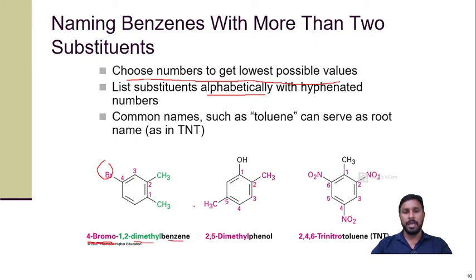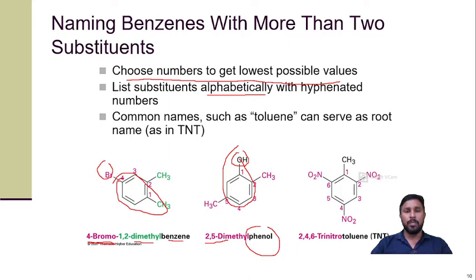Similarly, here 1 is a hydroxyl group, so 2, 3, 4, 5. So it is 2,5-dimethylphenol, with phenol as the parent moiety and the rest considered as substituents. In the same way, here we can also consider toluene as the parent moiety. So this one is toluene, and if you want to give the name, it is 2-methyl, and this one is 4-bromo.